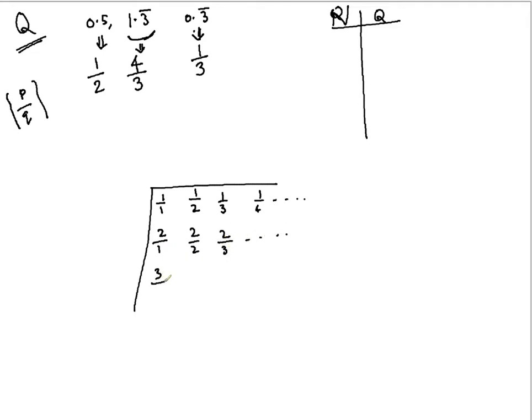This is third row first column, third row second column, third row third column, and likewise. And this is fourth row first column. In this way, the row and column give you the P value and Q value, so P by Q can be represented in this way.